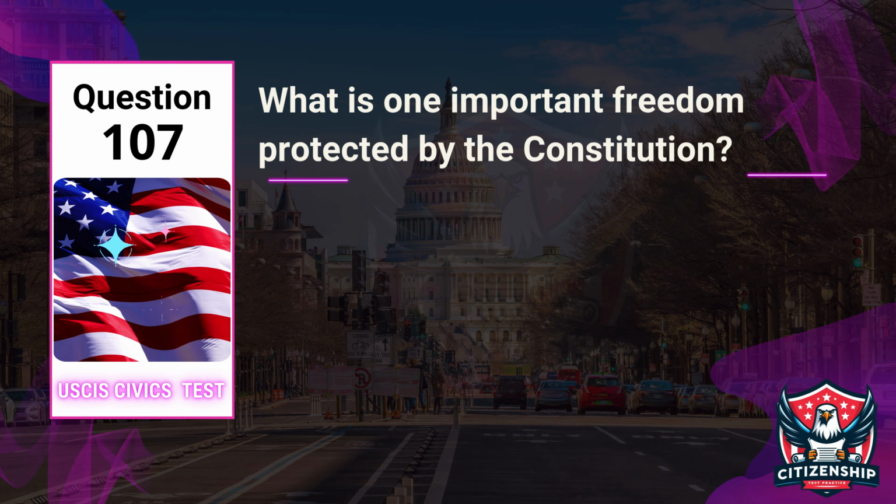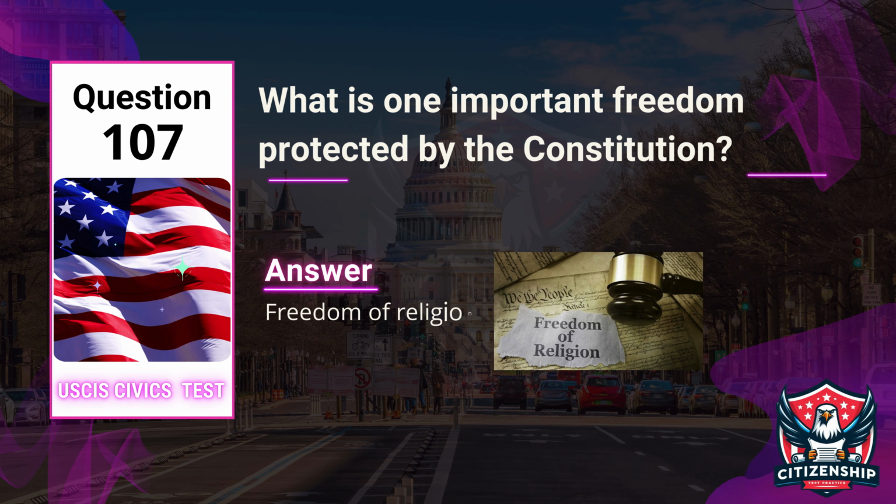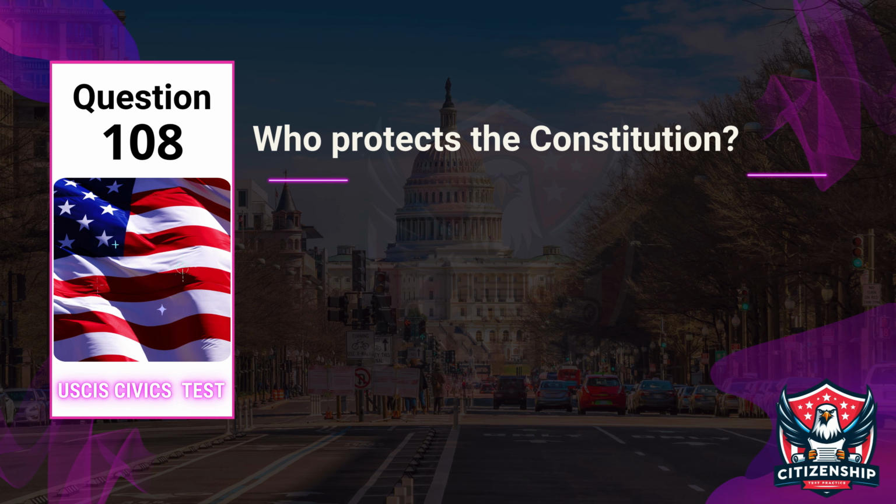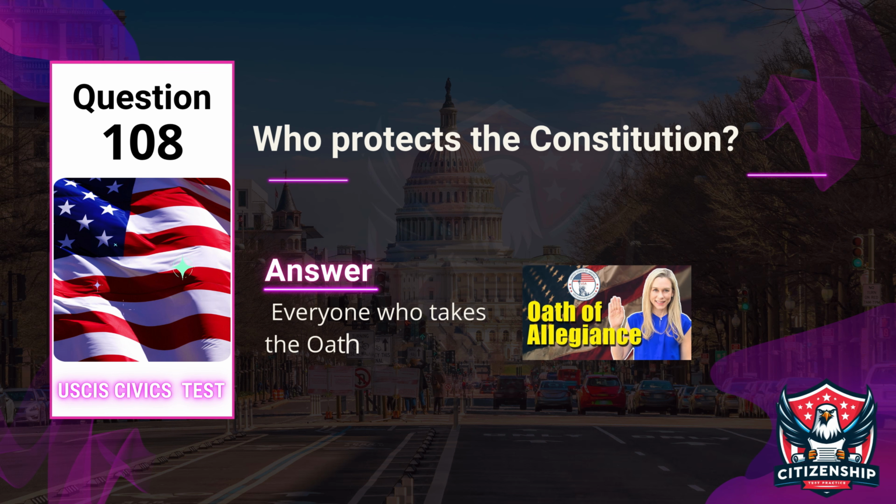Question 107. Officer, what is one important freedom protected by the Constitution? Applicant, freedom of religion. Question 108. Officer, who protects the Constitution? Applicant, everyone who takes the oath of allegiance.